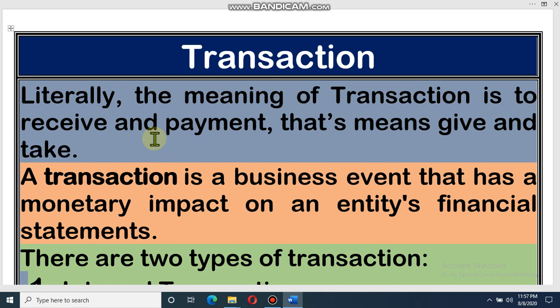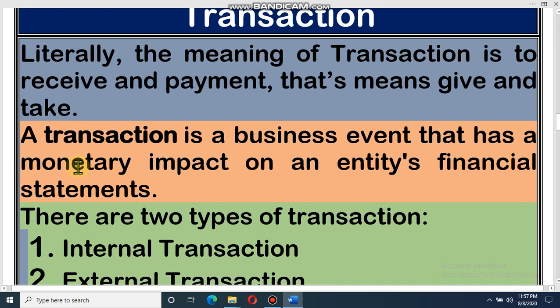Dear student, in the morning, if you come by rickshaw, you take service from the rickshaw puller, and in return you may give 10 taka, 20 taka, 30 taka, or 50 taka. That means you give some benefit, and in return you receive some benefit. Earlier you received a pencil, that means you received goods. Then you receive a service, that means instead of giving money, you get a service. So both are transactions. That means if I give any benefit and for that I take any benefit, then it will be a transaction.